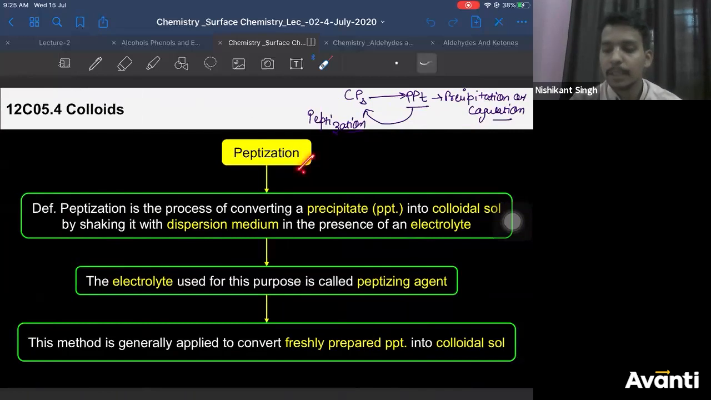Then we discussed peptidization. So in peptidization, when you convert your colloidal particles into precipitate, the process is called precipitation or coagulation. The reverse process where you convert a big precipitate into colloidal particles is known as peptidization. Correct? This is what we had studied, right? So now, peptidization is the process of converting precipitate into colloidal particles by shaking it in the presence of electrolyte. Some electrolyte you can add that will act as the peptizing agent, right?